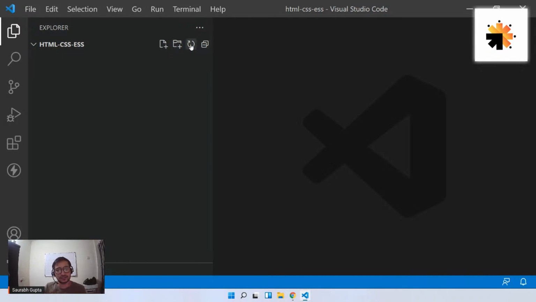And then you have refresh. Now, what is refresh? Sometimes what happens is you create something, but due to computer lag or maybe your computer is slow, some things don't load here. So you can click on refresh to see if it is loading. Just like on a browser, right? Sometimes we submit a form, but we can't see a message or something like that.